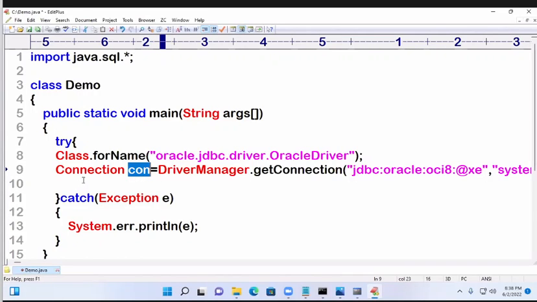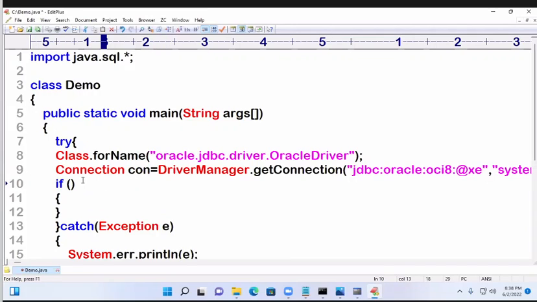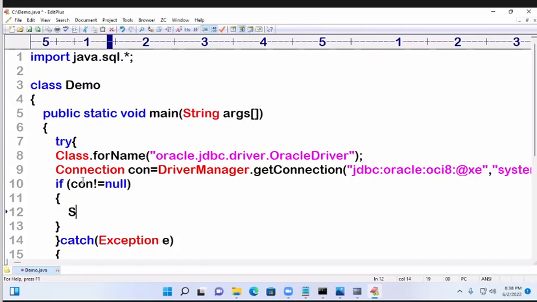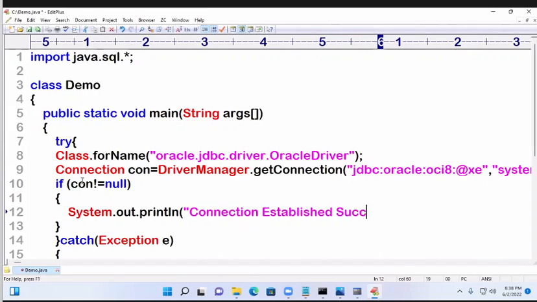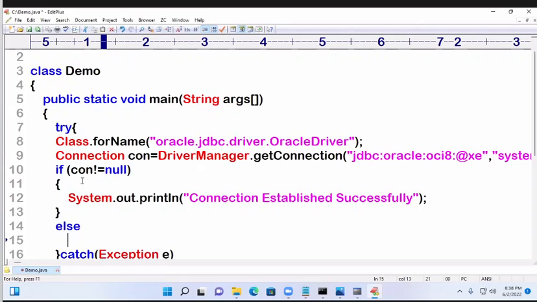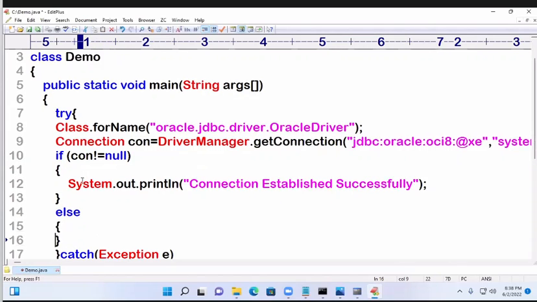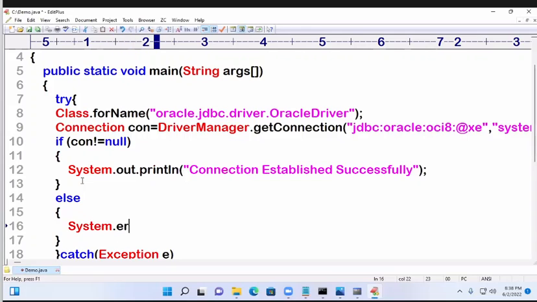So here one condition: if connection not equal to null, then System.out.println connection established successfully. Else, connection not established: System.out.println connection not established.